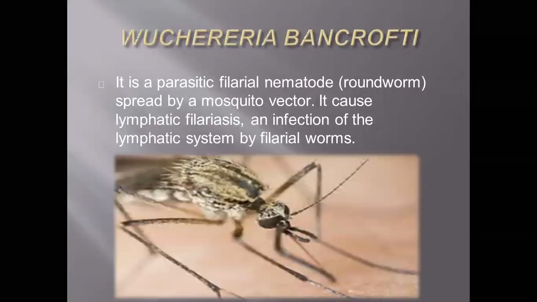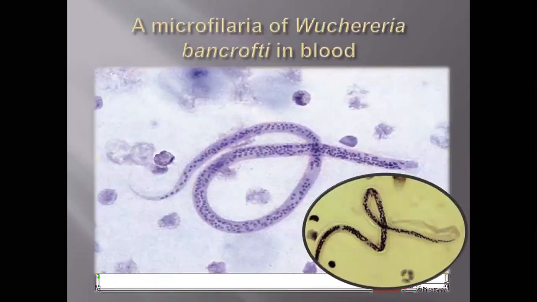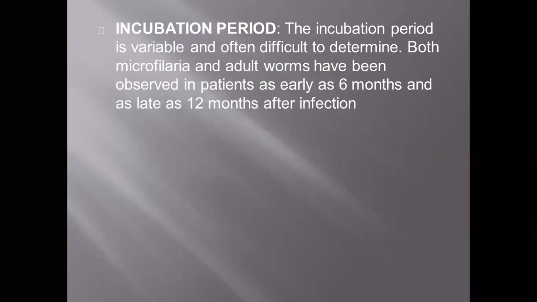Okay, then the next one is Wuchereria bancrofti. It is a parasitic filarial nematode, or we can say once again roundworms, spread by mosquito vector. It causes lymphatic filariasis, an infection of the lymphatic system by filarial worms. The incubation period is variable and often difficult to determine. Both microfilariae and adult worms have been observed in patients as early as 6 months and as late as 12 months after infection.